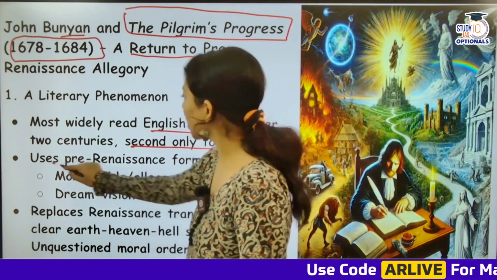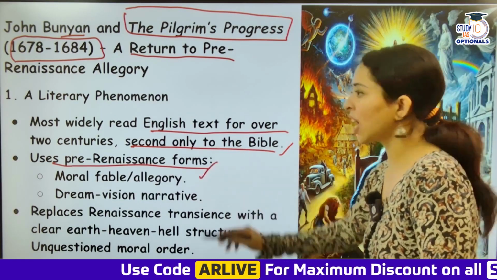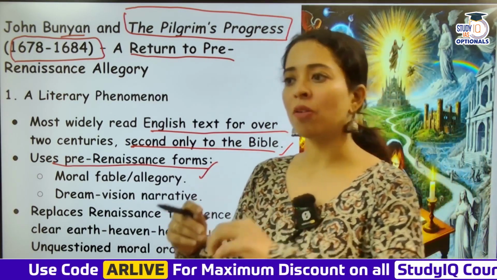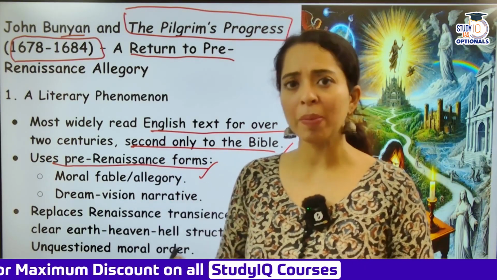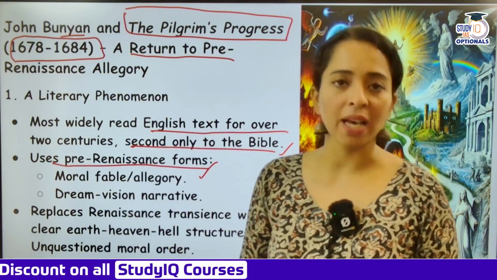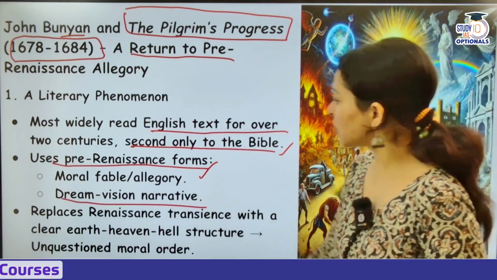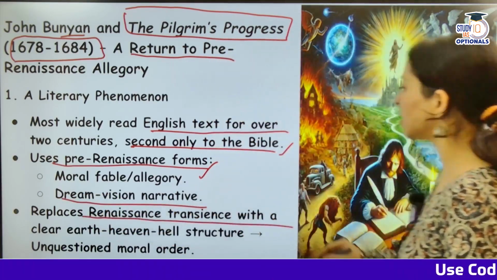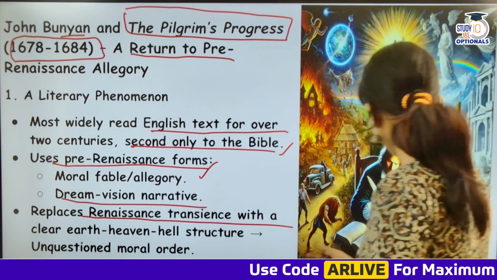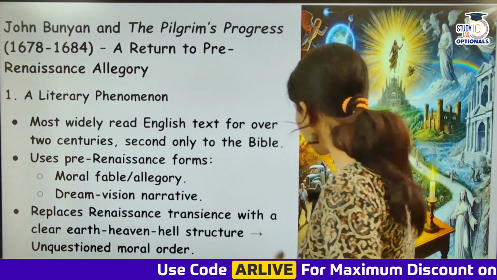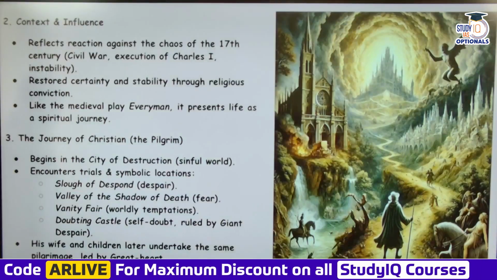And this uses pre-Renaissance forms, moral fable, allegory. Okay, allegory जहाँ पे जैसे कि vices है या virtues है, beauty, patience, kindness, friendship, इन सब को character का form दिया है. Okay, that's allegory. So dream, vision, narrative भी है. And this replaces Renaissance transience with a clear earth, heaven, hell structure, an unquestioned moral order. So this is very moralistic, as I mentioned. Over here you can look at John Bunyan writing, right?